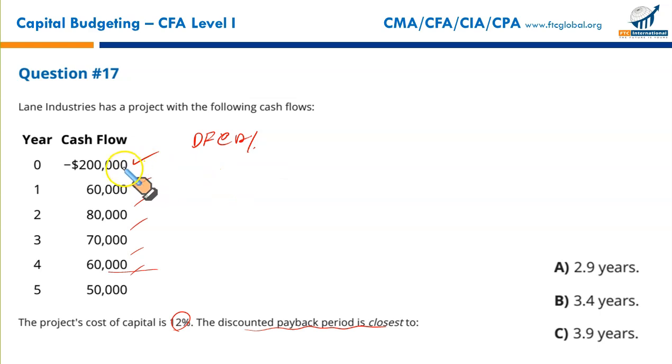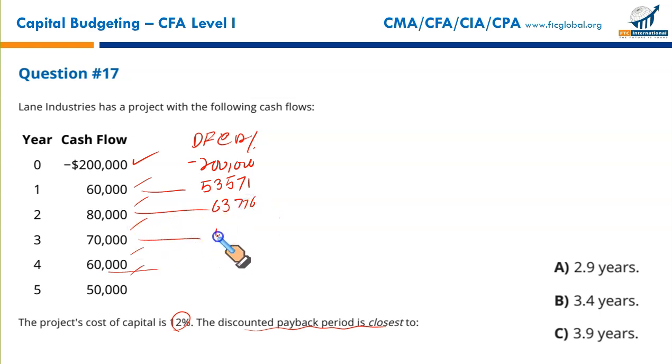All right, so the year 0 outflow will have a present value of negative $200,000. This $60,000 receivable at the end of year 1, if discounted at 12%, will be approximately $53,571. This $80,000 receivable at the end of year 2 has a present value of $63,776.